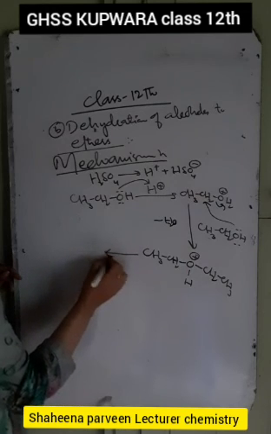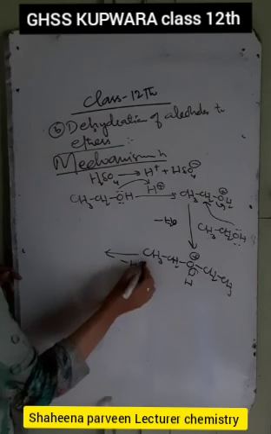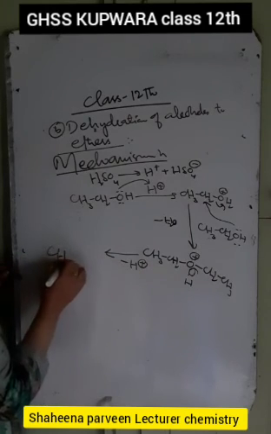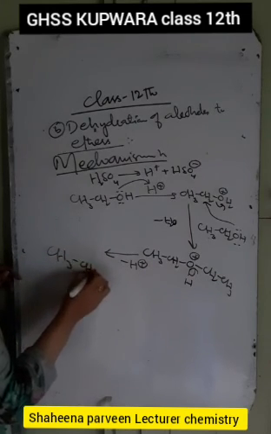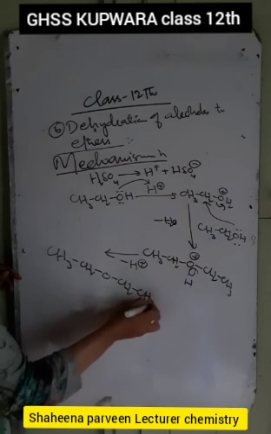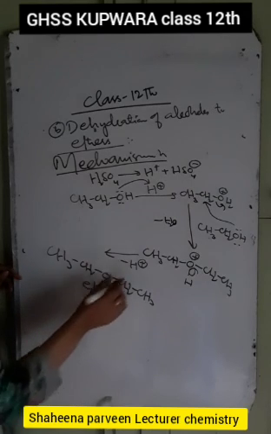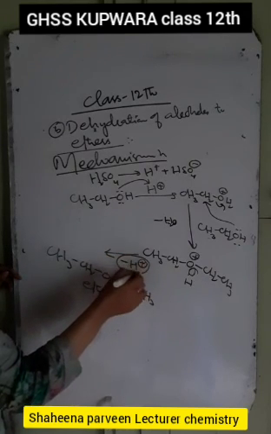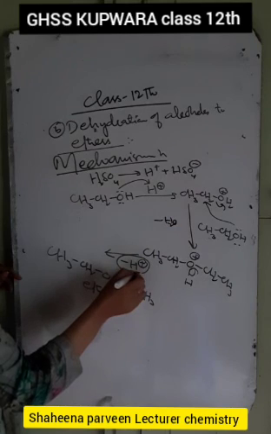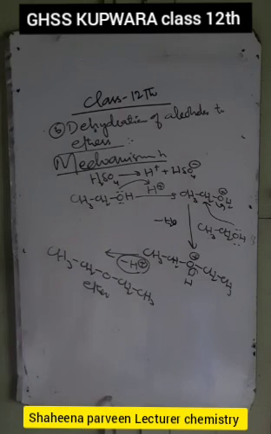So in order to nullify this positive charge, there is loss of H positive ion, and it results in the formation of CH3-CH2-O-CH2-CH3. This is our ether, diethyl ether, and there is loss of H positive ion. The catalyst H positive ion is regenerated. This is the mechanism of the dehydration of alcohols to ethers.